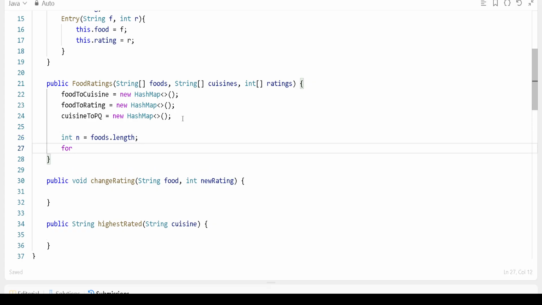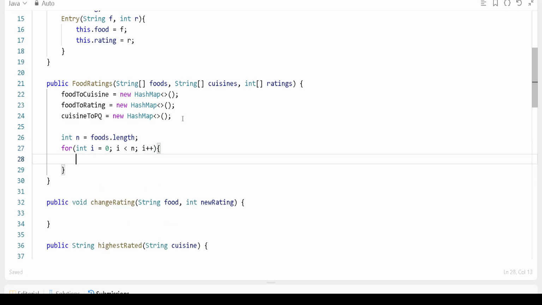We'll say for int i = 0, and i should be less than n, and i++. Okay, this is what we have to go through. Very first we'll find the food, right? Let's call the food at i. From foods[i] we can get the food.